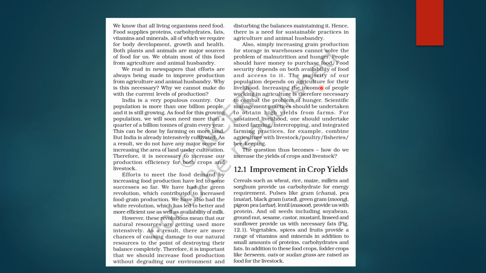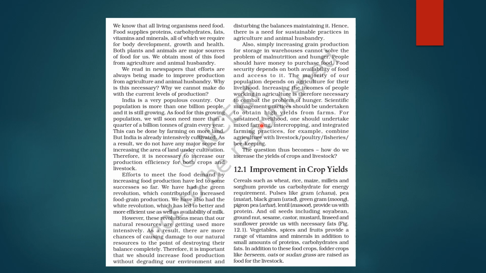Now, the majority of our population also depends on agriculture for livelihood. Farmers बहुत ज़्यादा हैं इंडिया में. Okay, so increasing the income of people who are working in agriculture is necessary to combat the problem of hunger. ठीक है? Now, scientific management practices हमें use करनी होंगी to obtain high yields from farms. Okay?